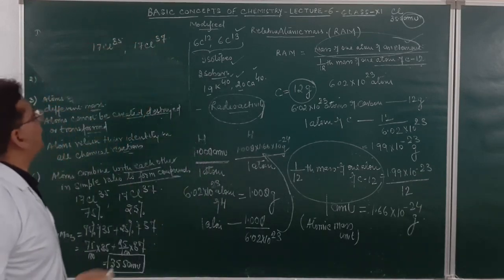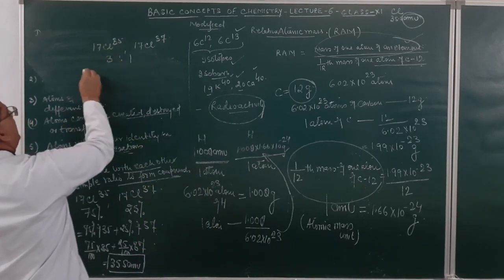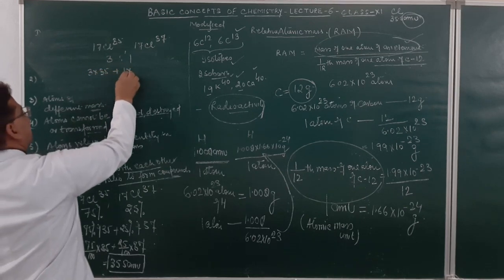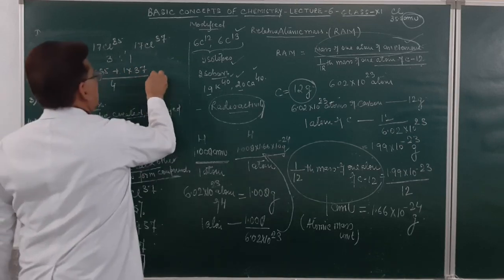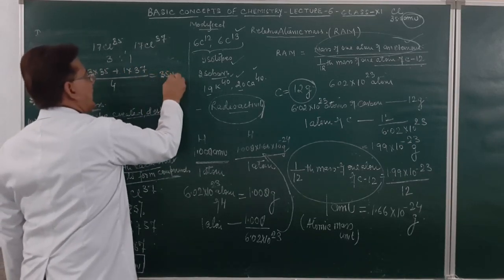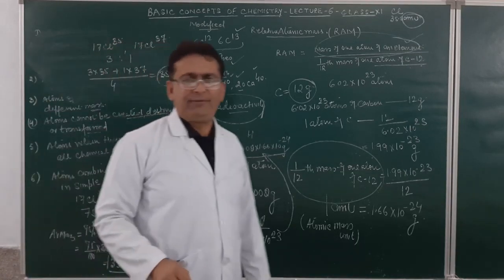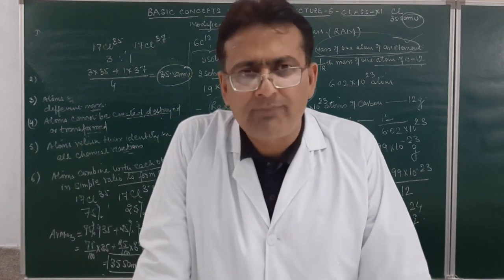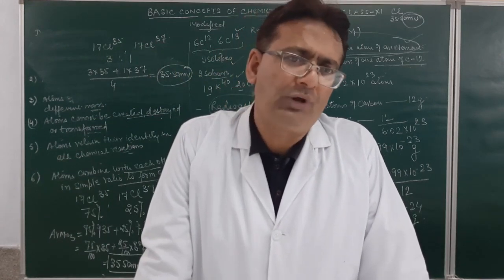Suppose the proportion ratio of this is 3 and this is 1. So this will be 3 into 35 plus 1 into 37 divided by 4, and this will come out equal to 35.5 atomic mass. So this again is the average mass of the isotopes of an atom of chlorine. Either the percentage abundance or the proportion ratio will be given.